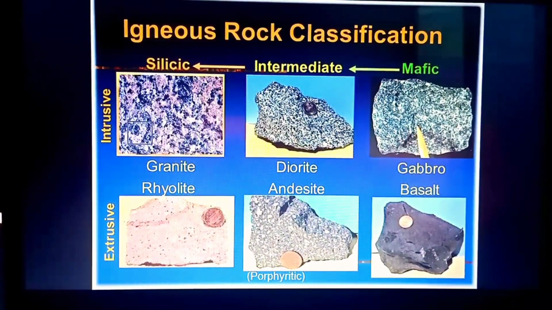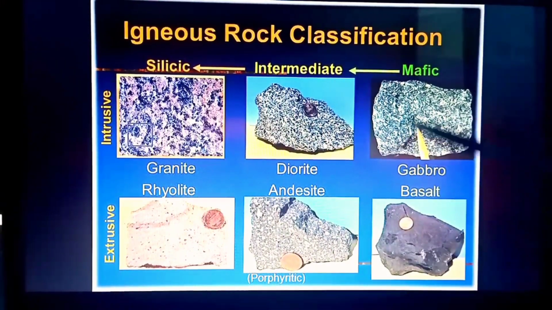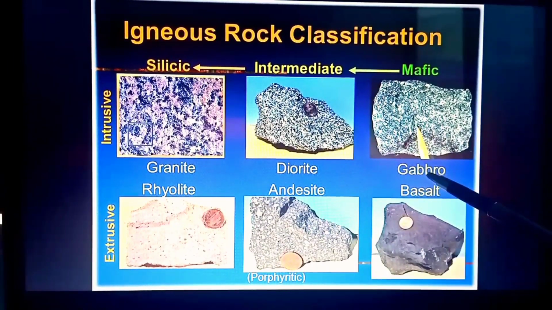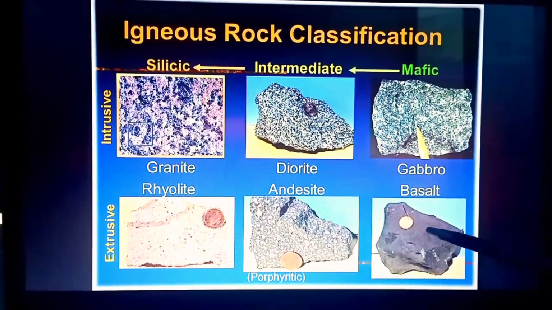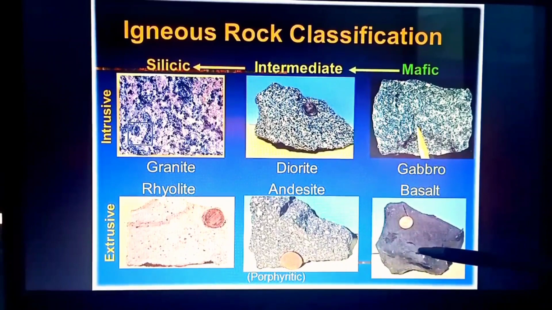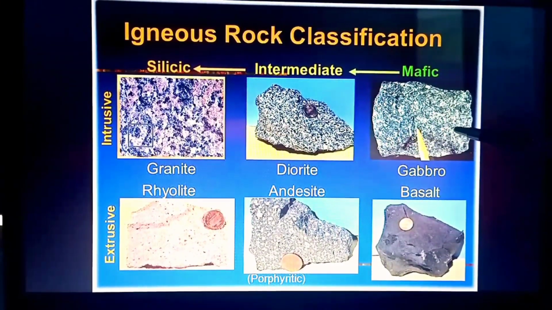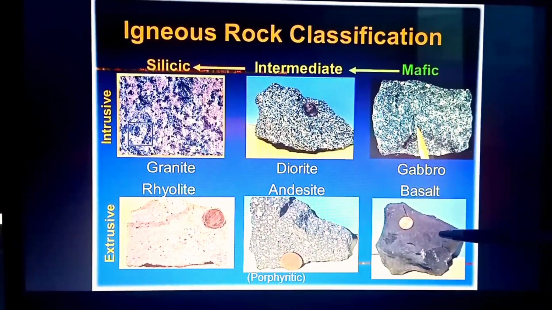See this another picture which shows some examples of intrusive and extrusive igneous rocks. Intrusive: granite, diorite and gabbro. And rhyolite, andesite and basalt are examples of extrusive igneous rocks. These three are formed beneath the earth's surface. These are formed on the earth's surface.